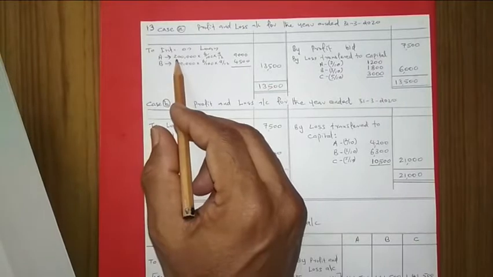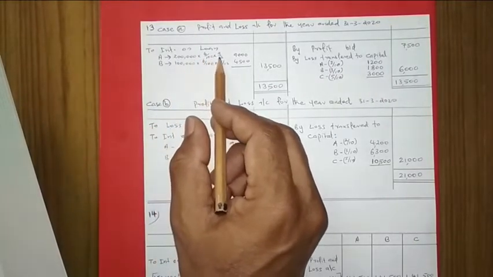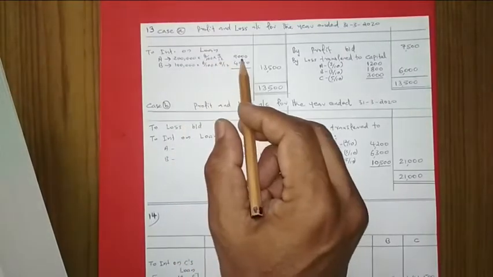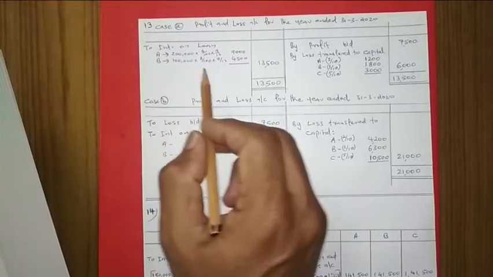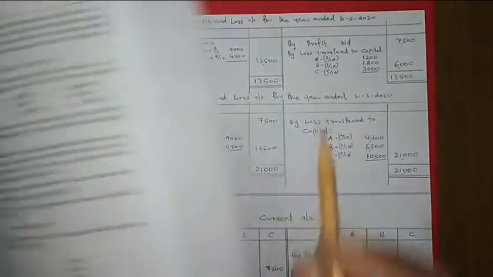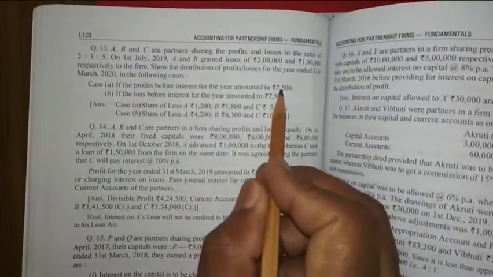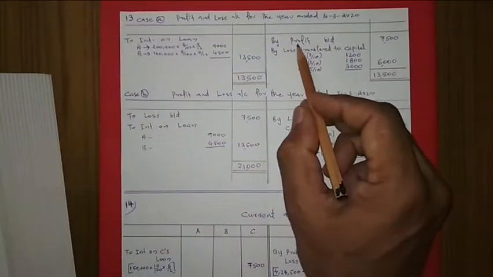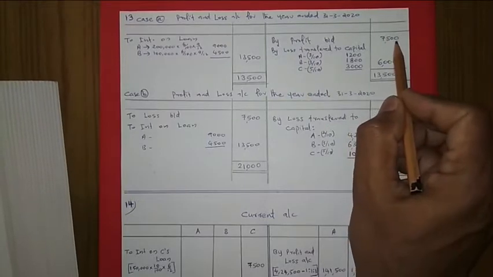A's interest will be 2 lakh into 6 upon 100 into 9 by 12, the amount is coming 9,000. And B's interest, for 1 lakh, is coming 4,500. In the first case, the profit before interest is given as 7,500. The profit is coming on the credit side, so on the credit side I first brought down the profit, 7,500.